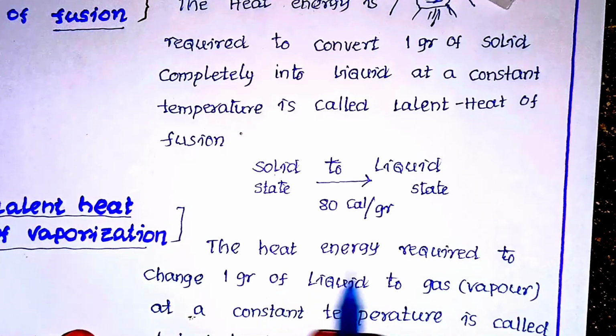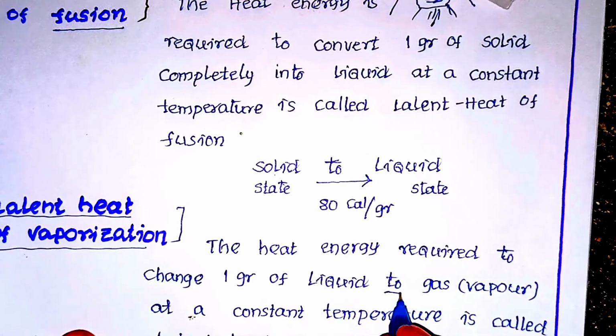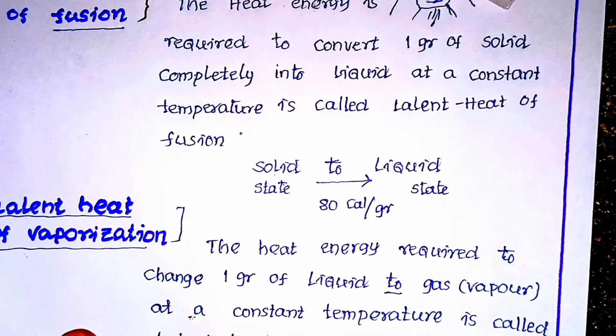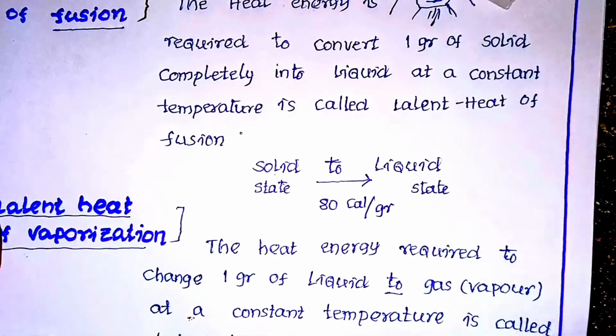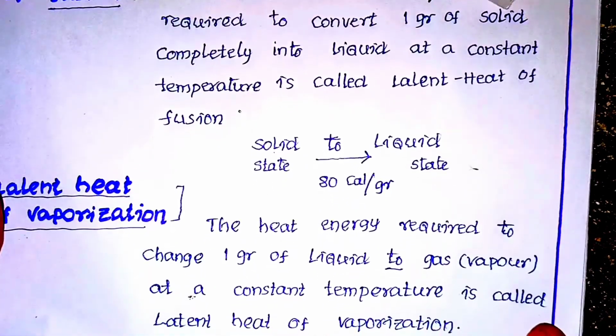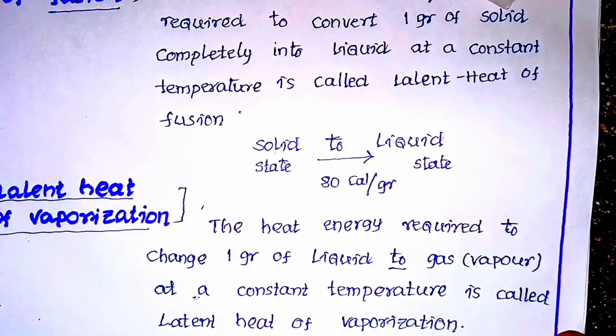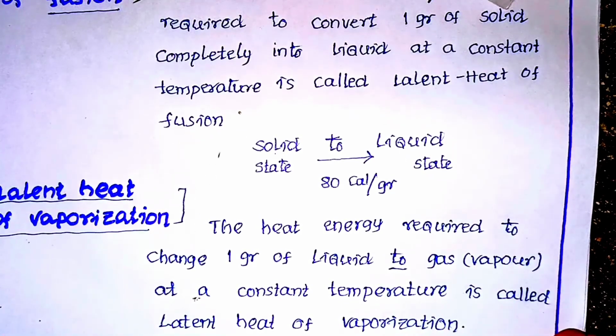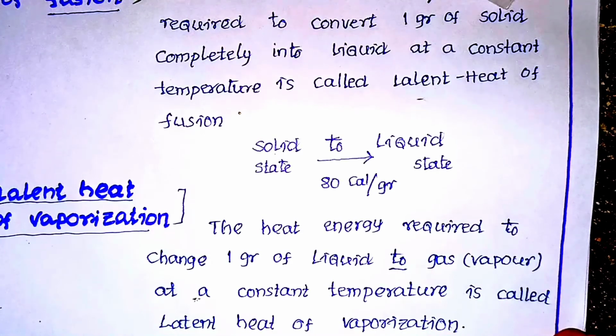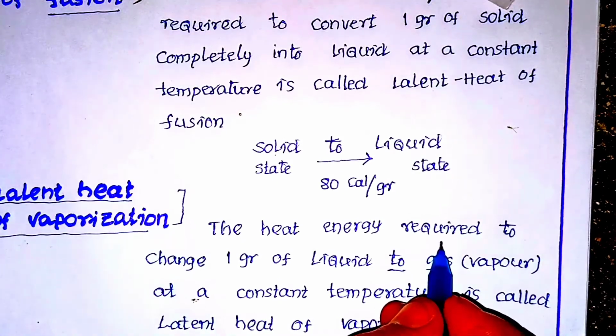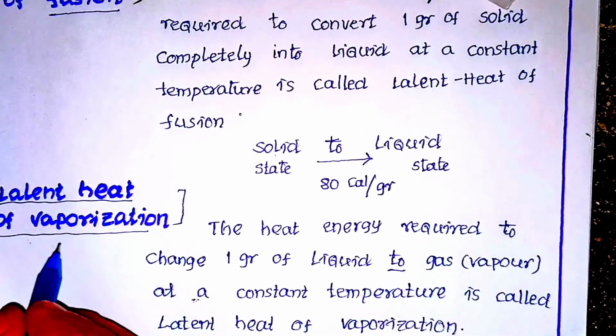The heat energy required to change 1 gram of liquid into gas at a constant temperature is called latent heat of vaporization. It also happens at a constant temperature, when 1 gram of liquid turns into gas. That energy required is called latent heat of vaporization.